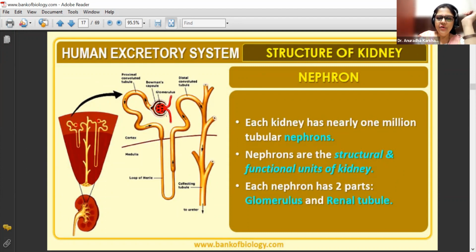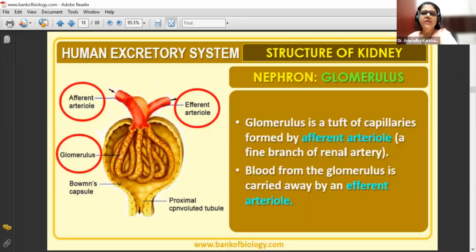Okay, but each nephron is having 2 parts. The red part which is called as glomerulus and the yellow part which is going to be called as the tubule. Okay, yeah. So of that particular 2 parts, we are focusing on one part which is glomerulus. ठीक है. ये देखो बेटा, ये जो glomerulus है, what is it exactly? So glomerulus is a tuft of capillaries formed by afferent arteriole. Afferent arteriole is a branch of renal artery.